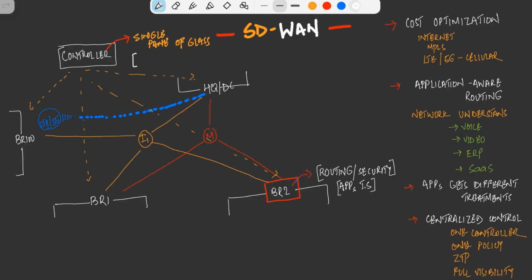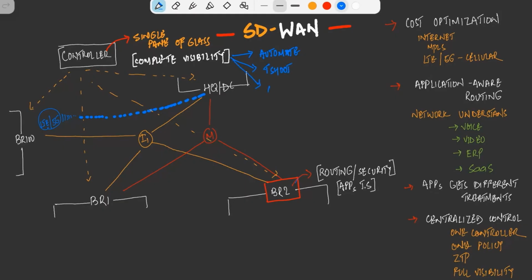The controller is a single pane of glass, giving complete end to end visibility. In terms of automation, from a single pane of glass and single source, we can automate using templates and configuration files to each and every device centrally.